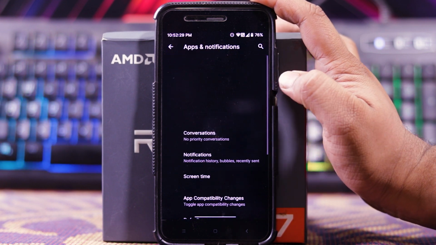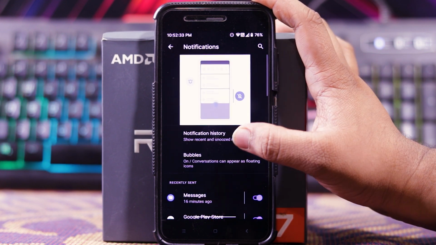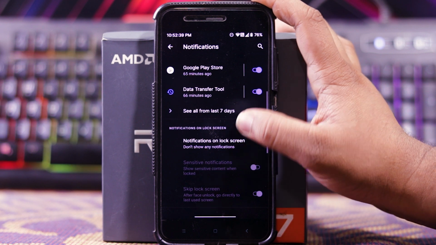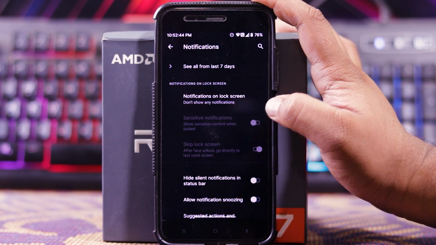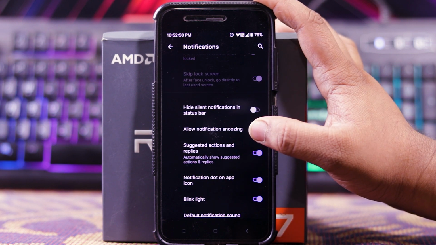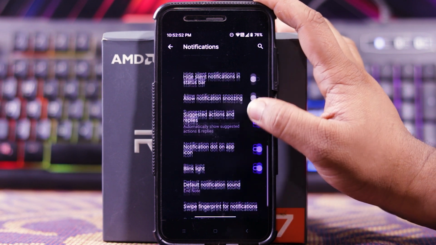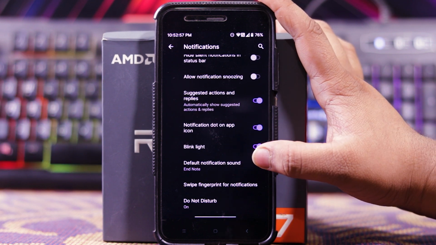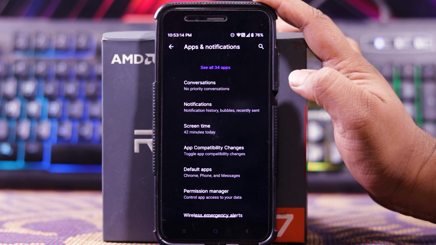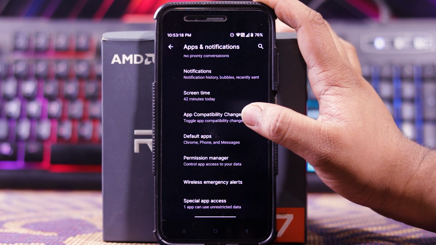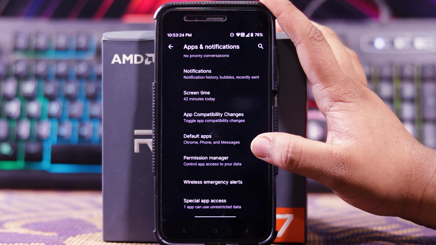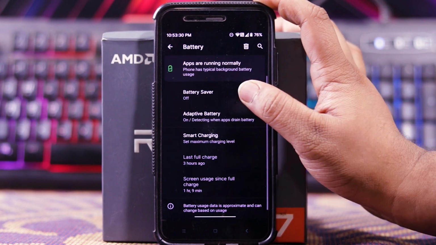Then in apps notification, you get conversation. In notifications, you get notification history and notification bubbles. And down here, you get notification lock screen, sensitive notification, skip lock screen, hide silent notification, allow notification snoozing, suggested actions and replies, notification dot on app icon, blink light, default notification sound, swipe fingerprint for notification, and do not disturb mode. Then in apps notification, you get screen time, app compatibility changes, default app, policy manager, wireless emergency alert, and special app access.